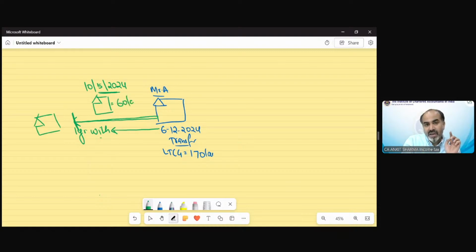Suppose he purchased this property for 60 lakh rupees, and he also purchased another property, but that is before 1 year. Suppose this was purchased on 11th November 2023, for 50 lakh rupees.